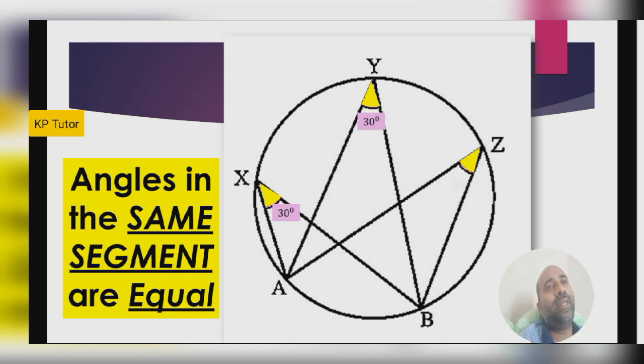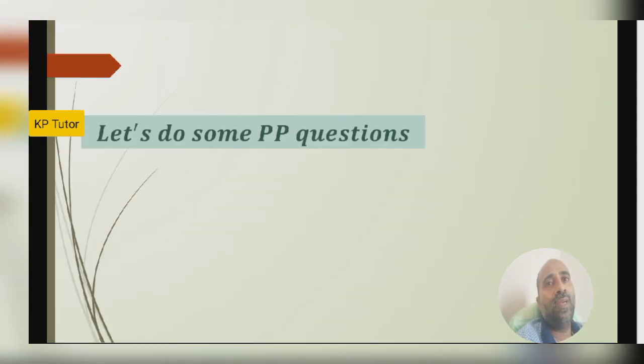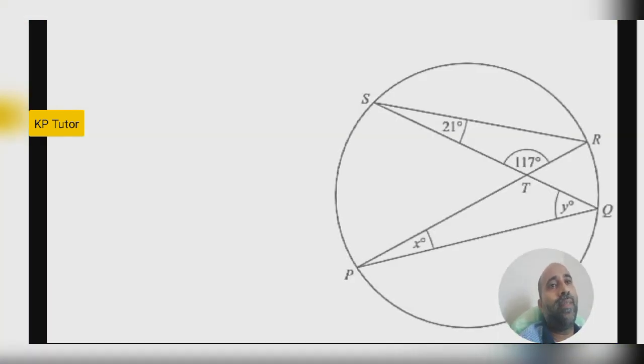So y is also 30, z will also come 30 degrees. So let's do some past paper questions. I collected these questions especially from extended, that means past paper P2 and P4. Okay, the first question, this is the diagram.